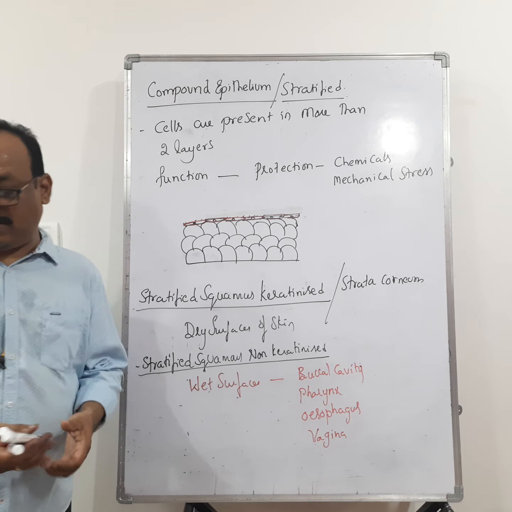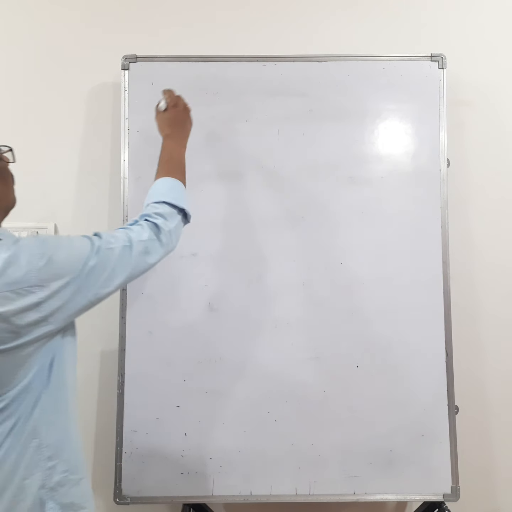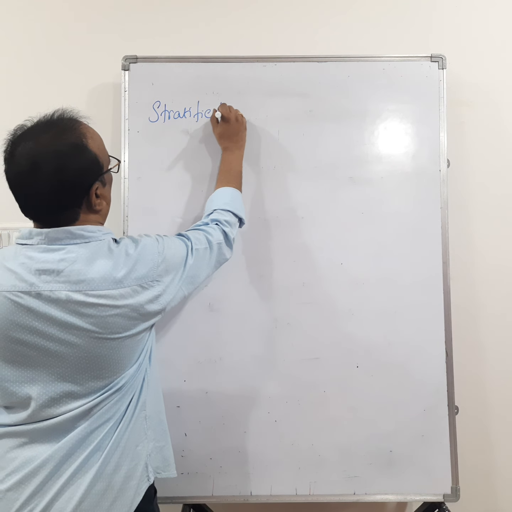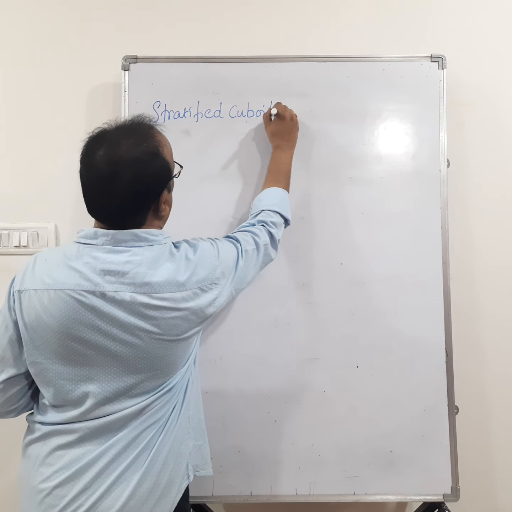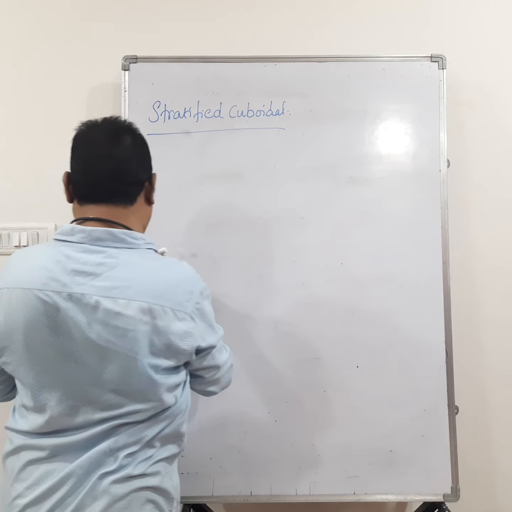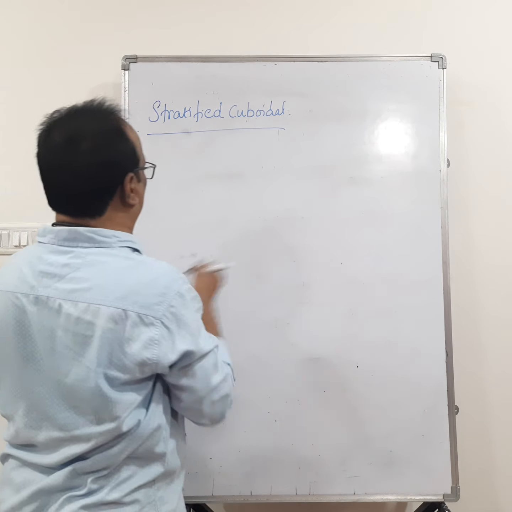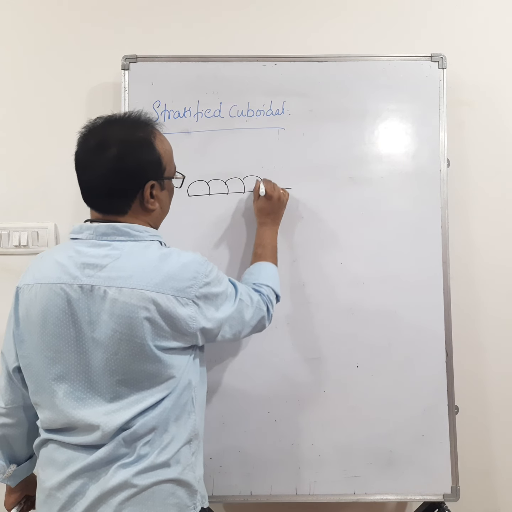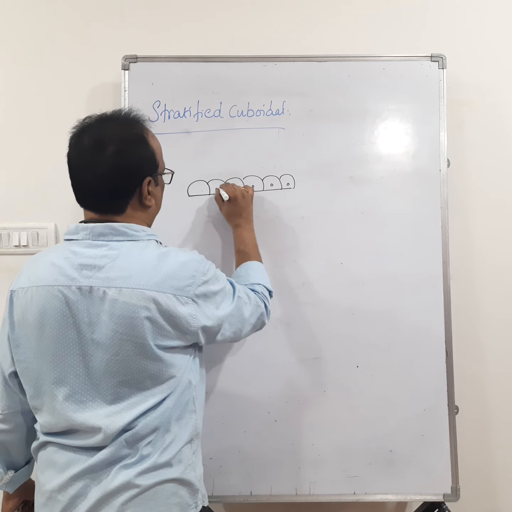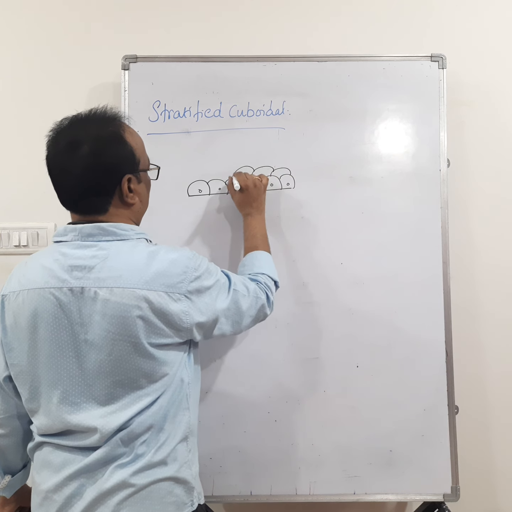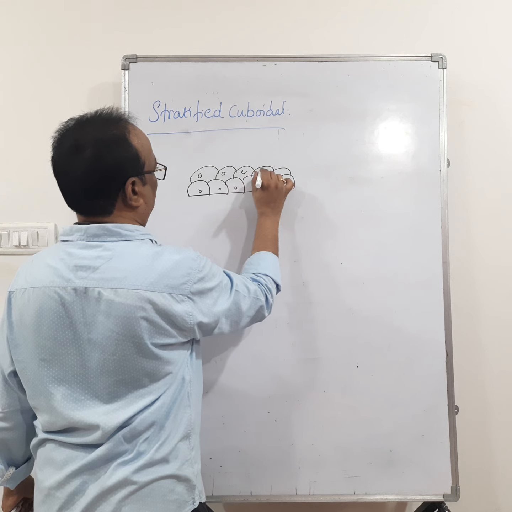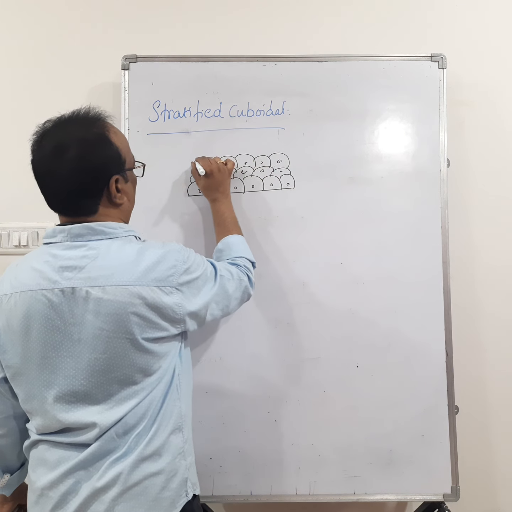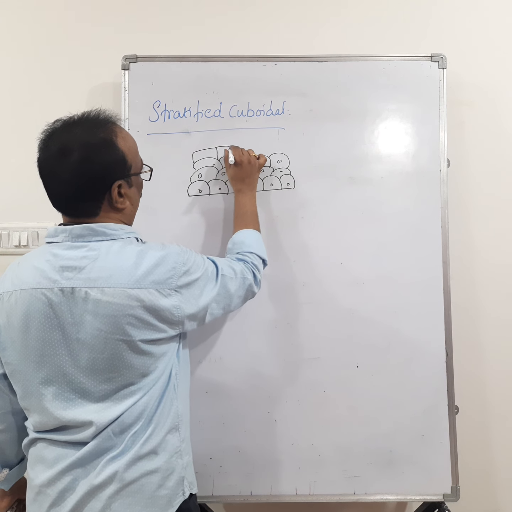Now let us go for the remaining ones. Next one is stratified cuboidal epithelium. As I said earlier, the cells are present in two or more layers like this, but the upper layer of cells is cube shaped.